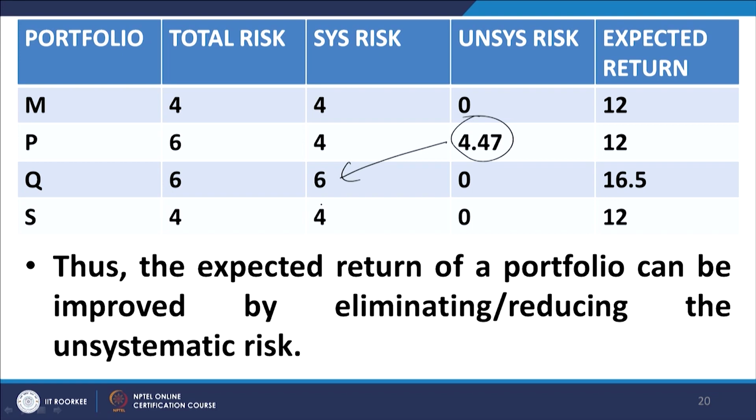It has the same systematic risk as P, and its total risk is entirely systematic risk. Now, if you look at this P and S, they have the same expected return of 12%. But look at their total risk. P has a total risk of 6%, S has a total risk of 4%, and therefore, we are able to generate an equivalent expected return or effective return by a portfolio which has a lower total risk.